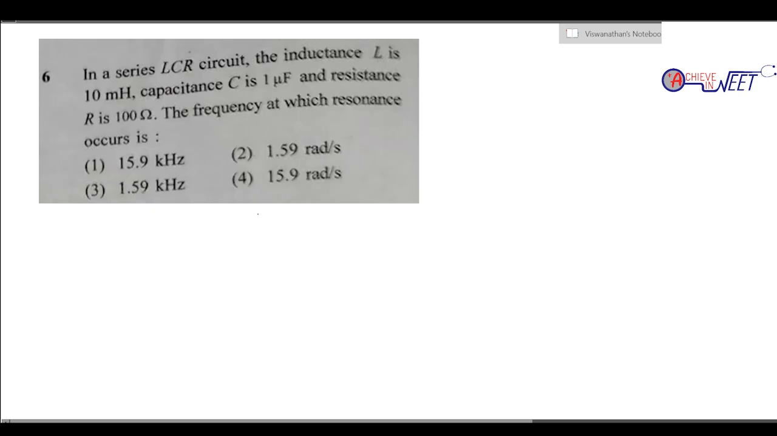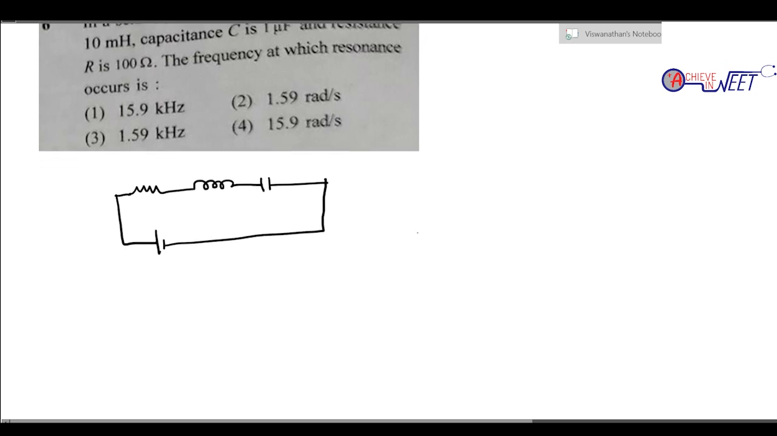So the next question is question number 6. In a series LCR circuit, the inductance, capacitance and resistance are given. So it's an LCR series circuit. You're going to have a resistance, inductance, and a capacitance connected in series in a circuit. Their values are given. The frequency at which the resonance occurs. Resonance occurs where there is minimum impedance.